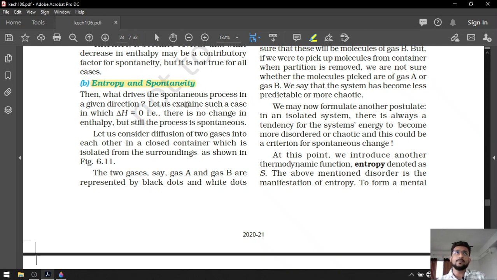Now spontaneity is a topic where every single thing is important for us. Spontaneity means the reaction which is occurring on its own, a reaction which does not require any material medium to complete it. For example, burning of any fossil fuels. For example, we are burning coal. We just have to ignite the coal. After that, coal will continuously burn on its own, right?